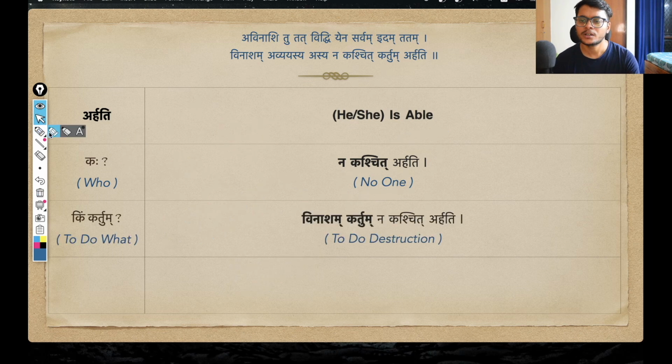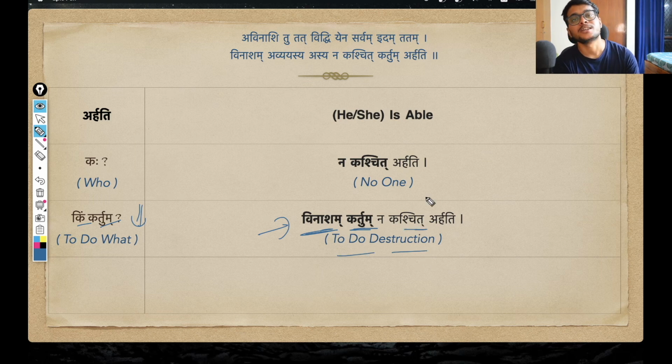So we'll move on. And that is why I'm asking this question now, kim kartum, that I'm saying na kaschit arhati, no one is able. So no one is able to do what? Kim kartum. And the response we get is vinasham kartum na kaschit arhati, that to do, kartum is to do what? Vinasham, destruction, no one is able. Okay, vinasham. So we already saw this word, right? Vinasha previously, how it came from the nash dhatu. So I'll not go deep in that.